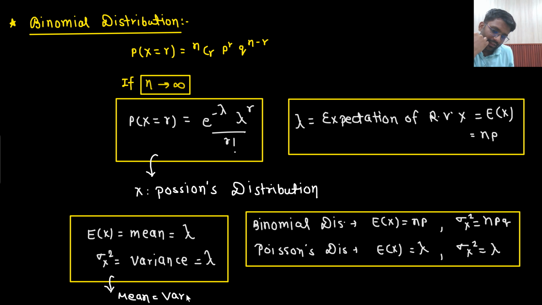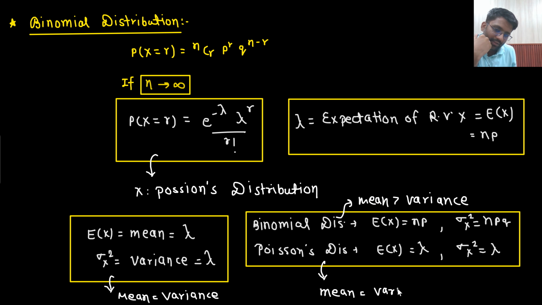So for binomial distribution, what was the condition? For binomial distribution, the condition was that mean would be greater than variance. For Poisson's distribution, what is the condition? For Poisson's distribution, the condition is mean is equal to the variance.